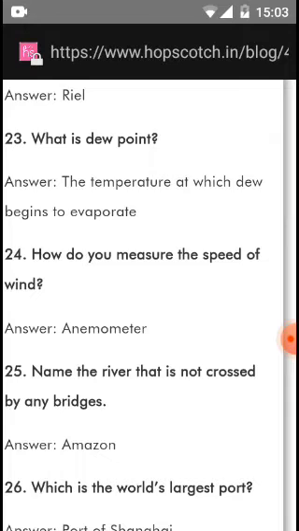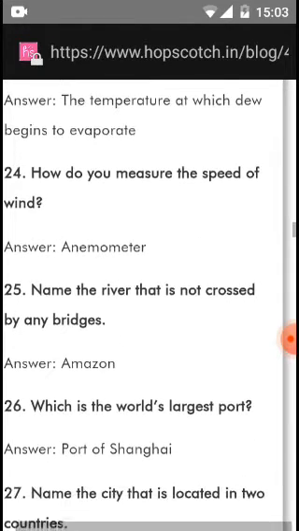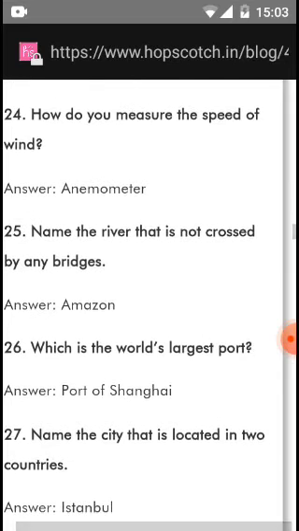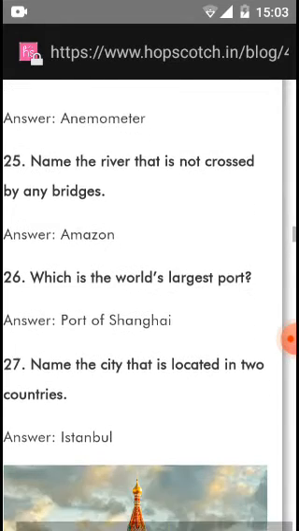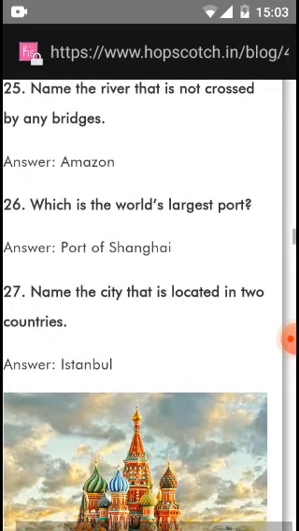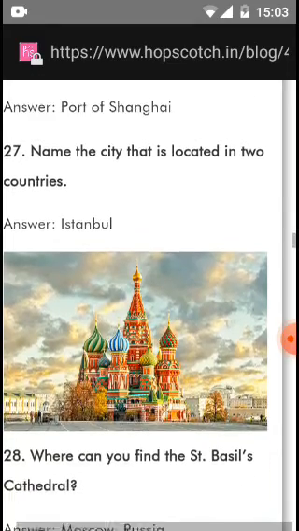How do you measure the speed of wind? Anemometer. Name the river that is not crossed by any bridge. Amazon. Which is the world's largest port? The Port of Shanghai. Name the city that is located in 2 countries.